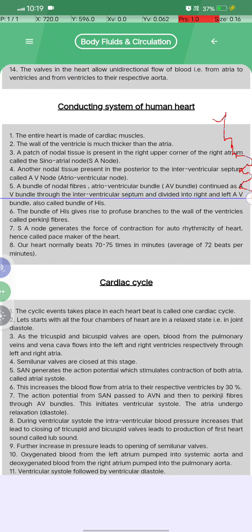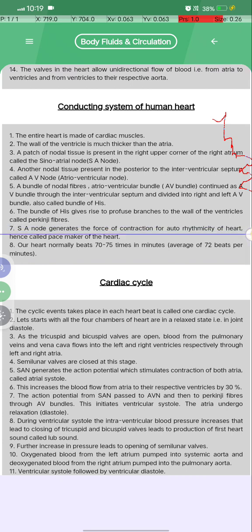continues through the interventricular septum and divides into the right and left bundles, called the bundle of His. The bundle of His gives rise to profuse branches into the wall of the ventricles, called Purkinje fibers.